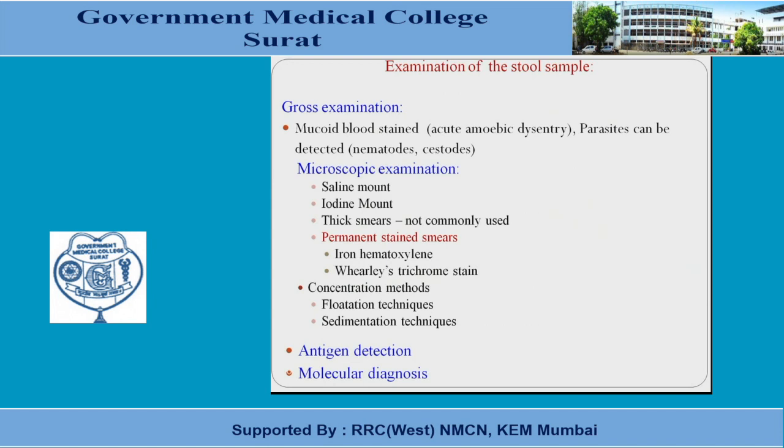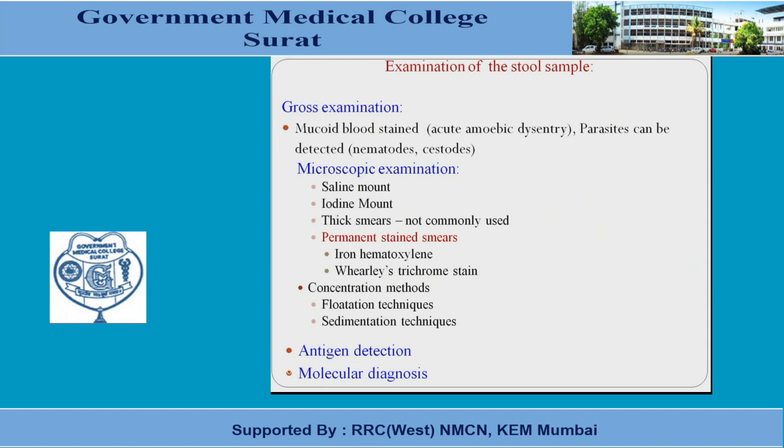So both should be done because there are a few clues which can be seen only by the macroscopical examination, like a green color stool will be seen in the Giardia infection. The smell of stool is also very important because it will help to give a clue as to what kind of parasitic infection. Fatty stool, that is steatorrhea, is also very important. Whenever there is fat metabolism or fat malabsorption, there is a chance a few parasites will be there.